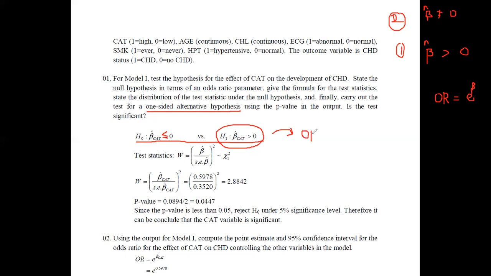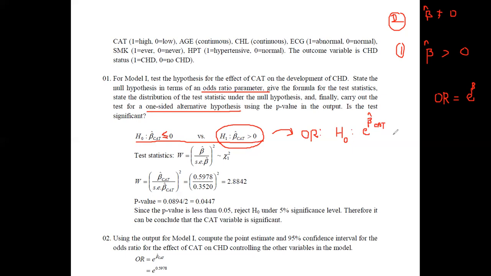If you are writing the null hypothesis and the alternative hypothesis in terms of odds ratio, what you have to do is we can say that it is e to the power beta hat cat. Therefore, this is what we need to write for this question. Actually, here they are asking for it in terms of odds ratio parameters. Therefore, it is quite okay since this is the parameter used,